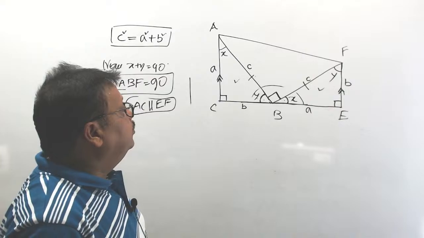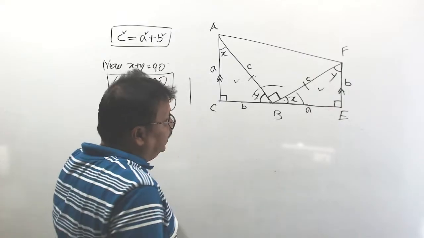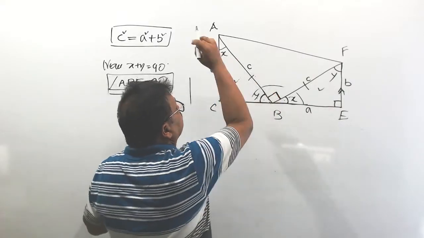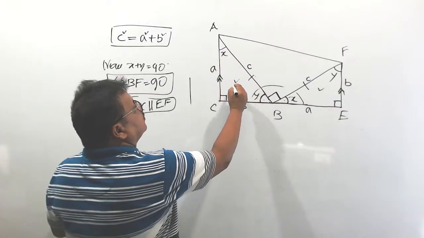Now, what is the area of this triangle? First consider this one.